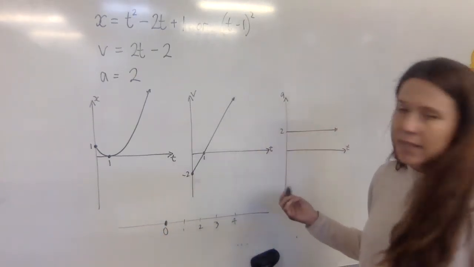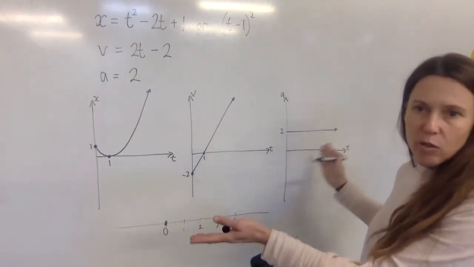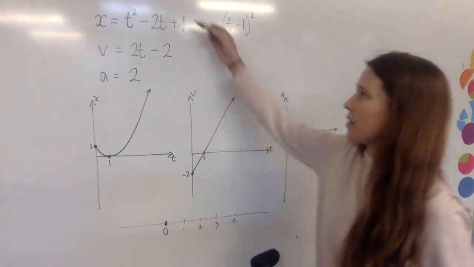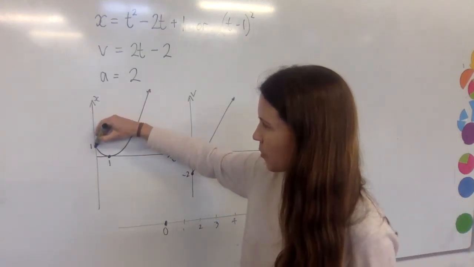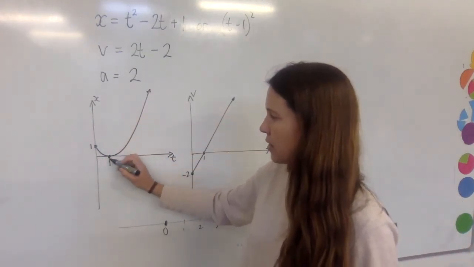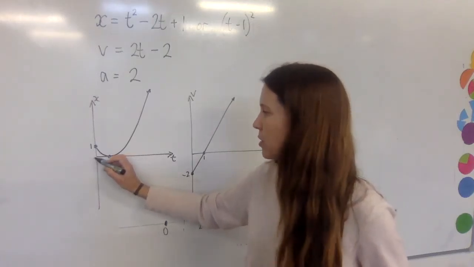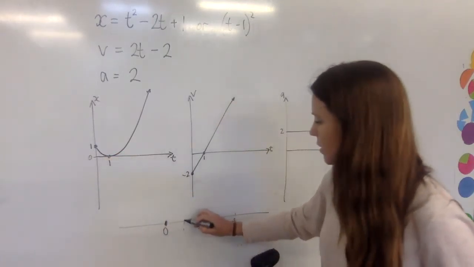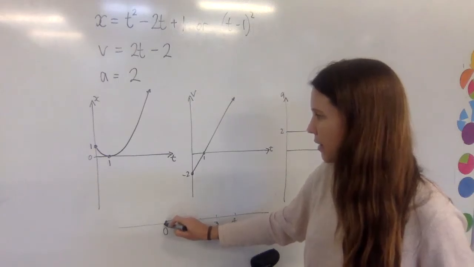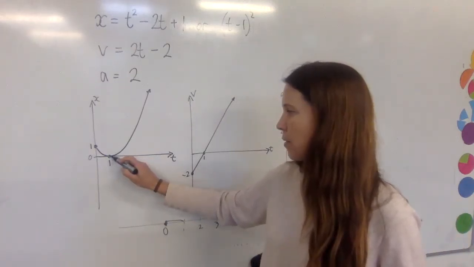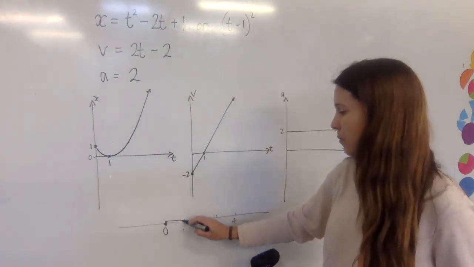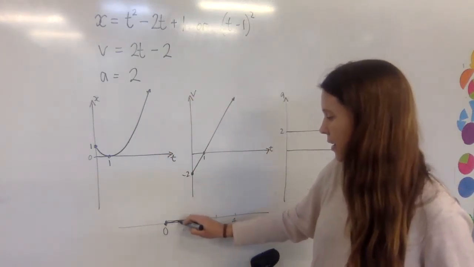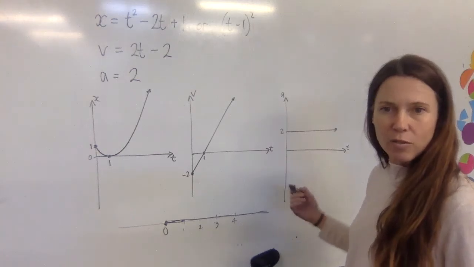Well, let's act out that movement based on these graphs so that the graphs make more sense and the equations themselves make more sense. It started at 1 on the number line, and then after a second, it was back down at the origin because this stands for 0. So it started here, it went down there, and then obviously it must have turned around because it went up again to 1 on the number line, 2 on the number line, 3, etc., and kept going. So it went down there and then up here and kept on going in this direction.